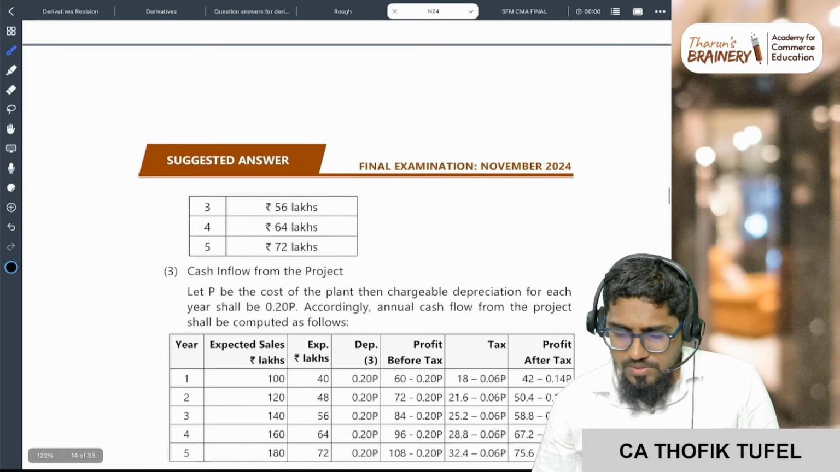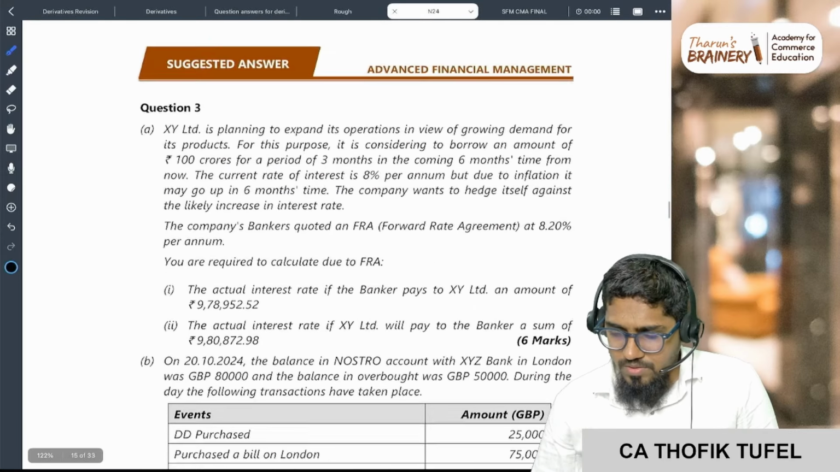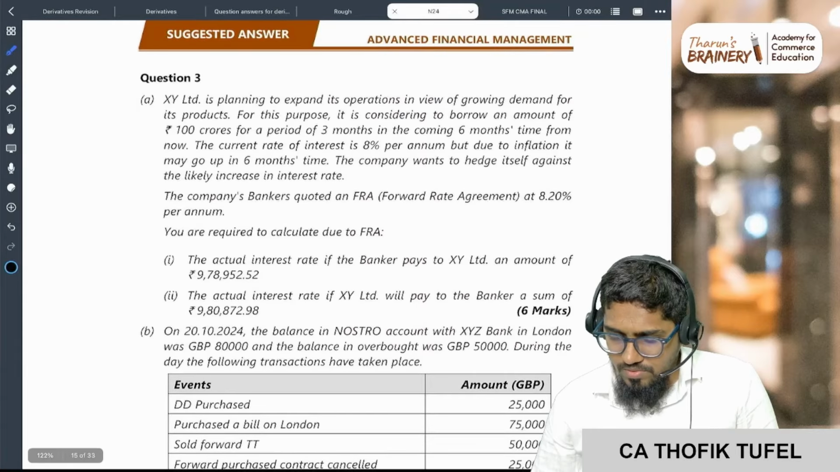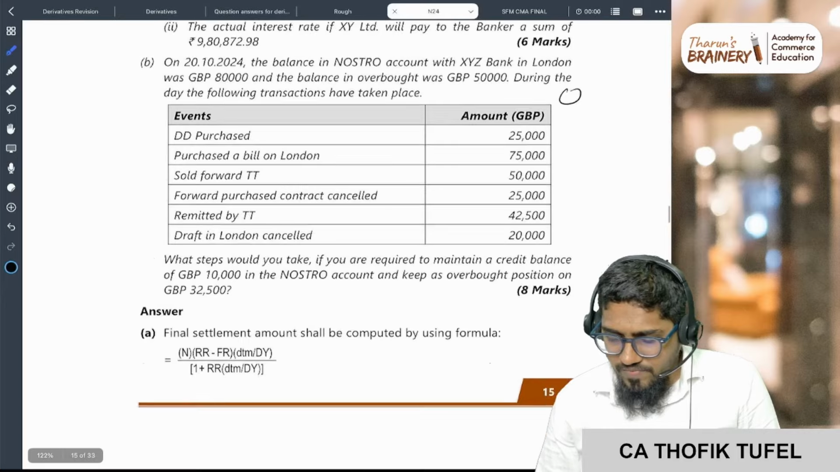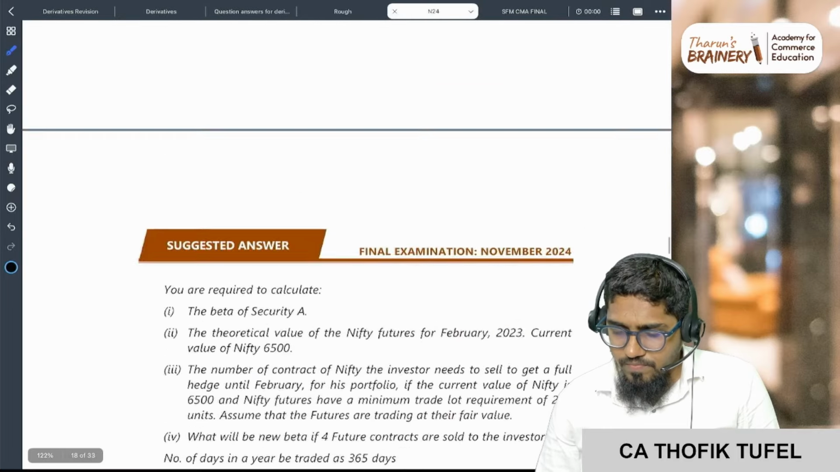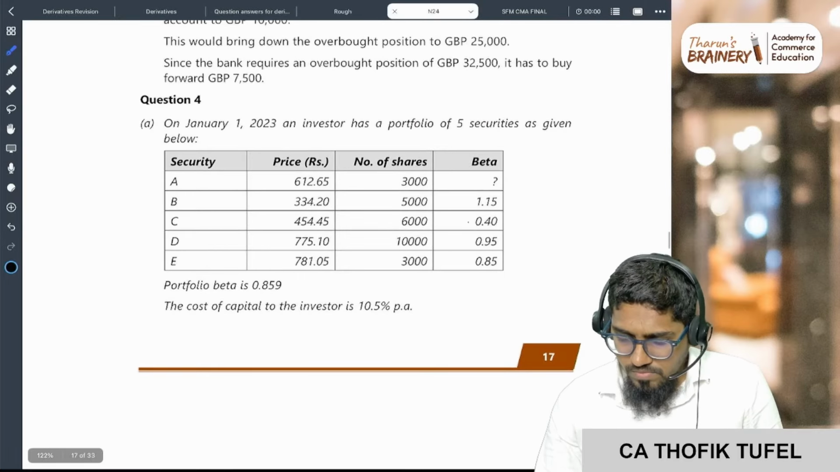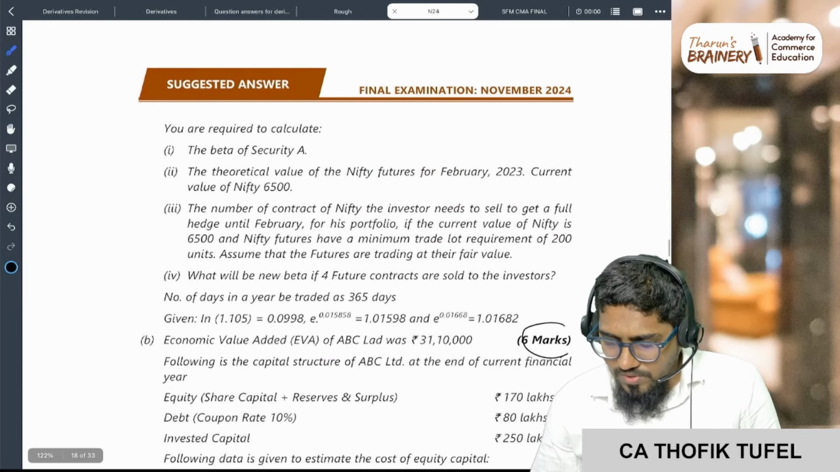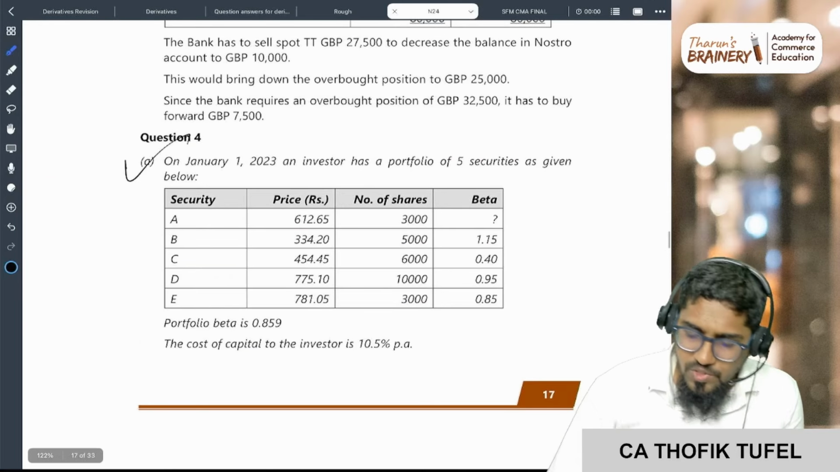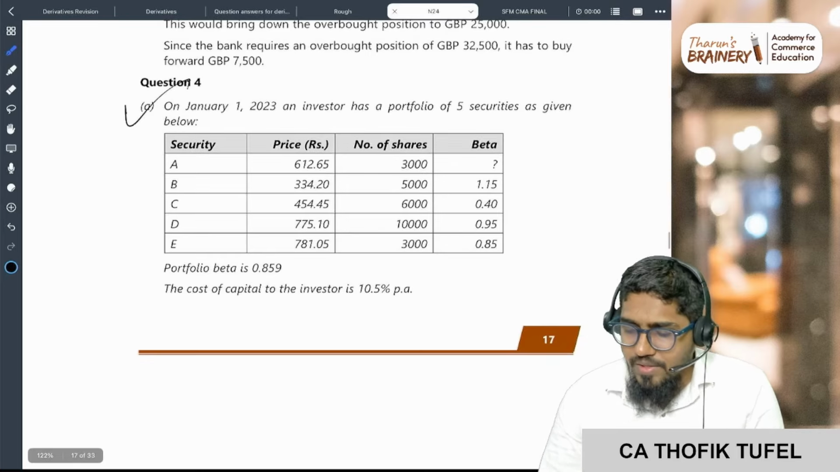Okay, this is investment decision. Question number 3, FRA. This is International Financial Management, Forex. Question number 4A, futures. They are asking beta.